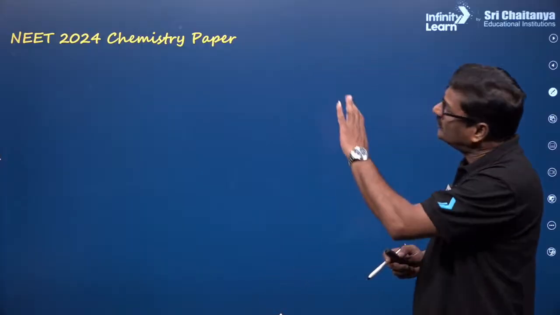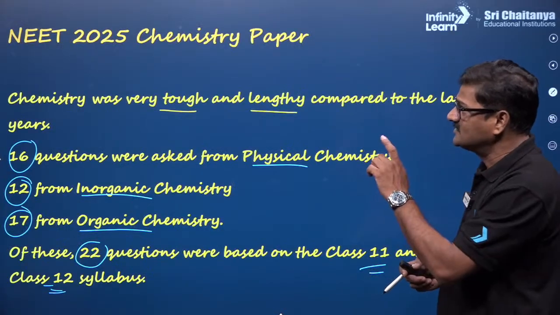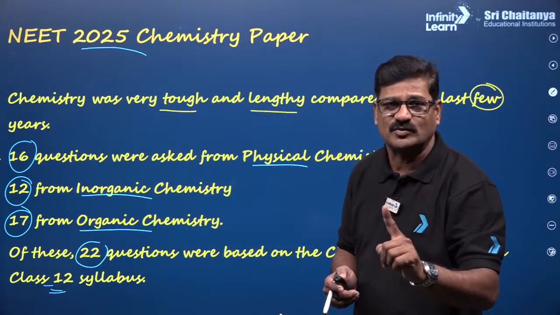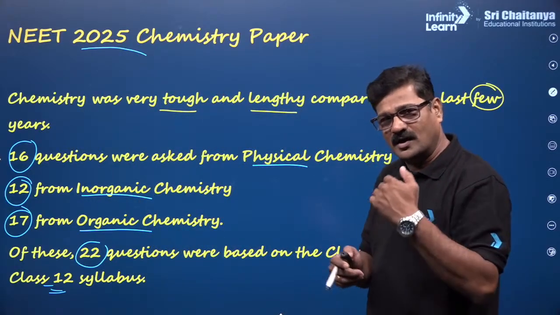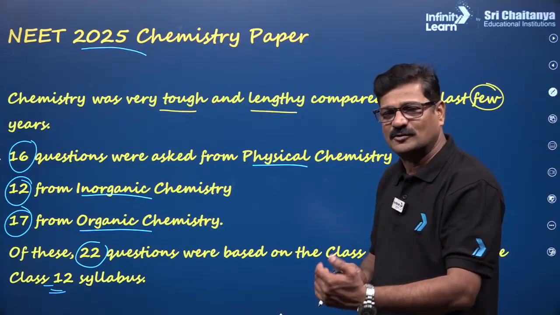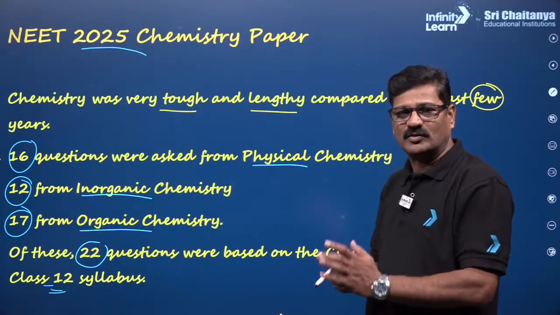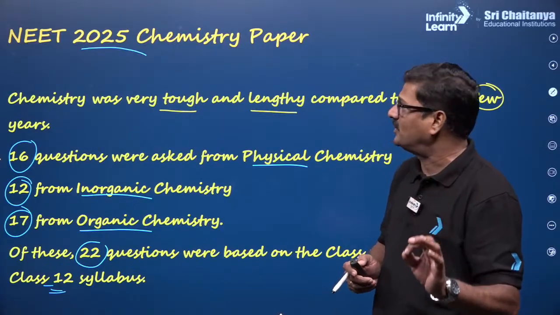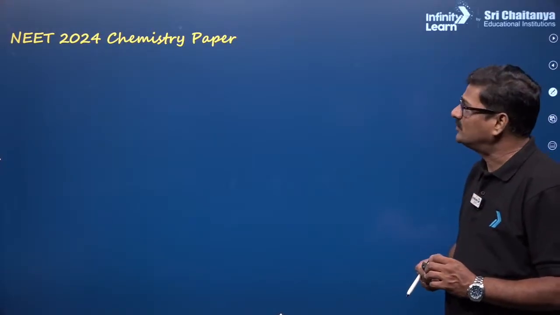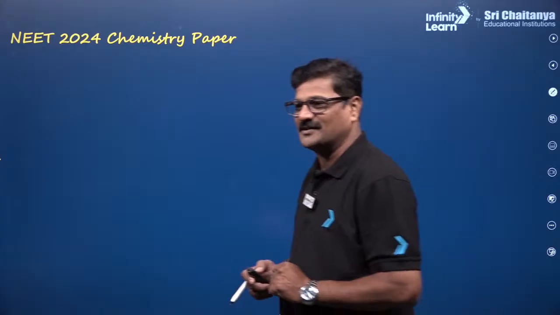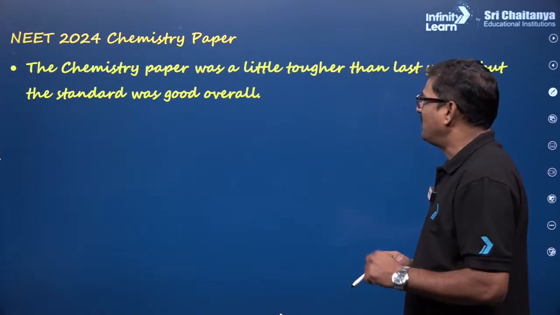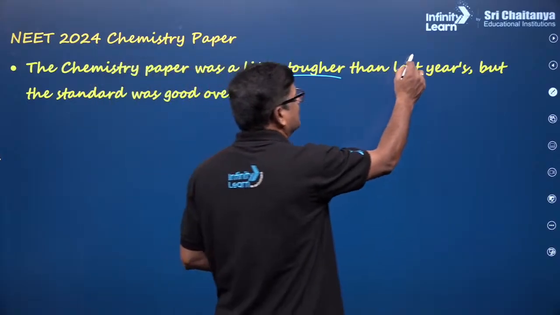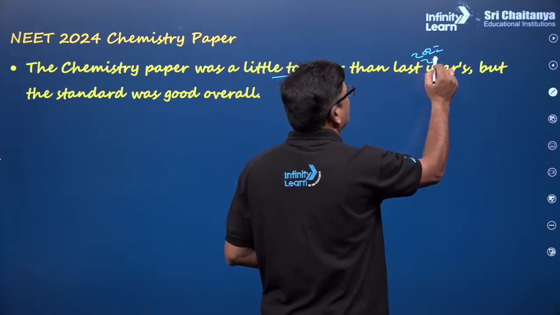Now, what is the story of NEET 2024? It is a story for 2025, and I want to give you the analysis for 2024. If you want to know about 2026, relating 2024 to 2026, you can predict the actual path of your journey. So what about the NEET 2024 chemistry paper? The chemistry paper was a little tougher than last year, meaning 2022 and 2023.